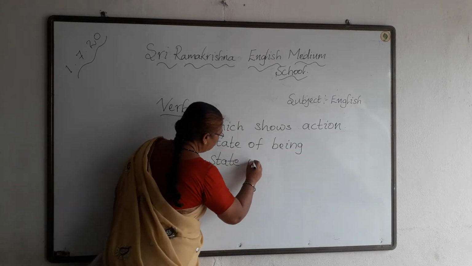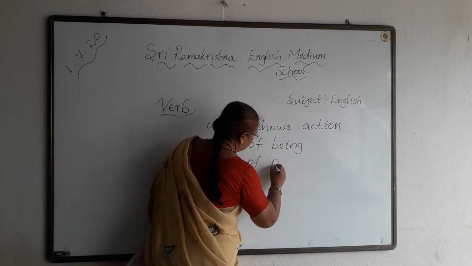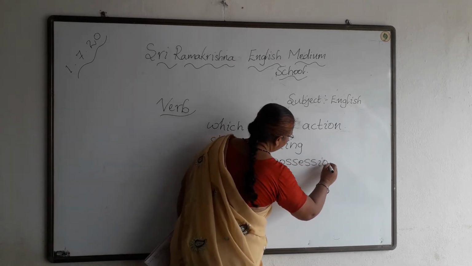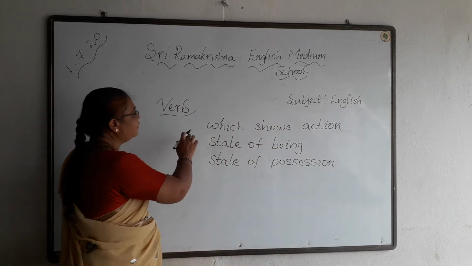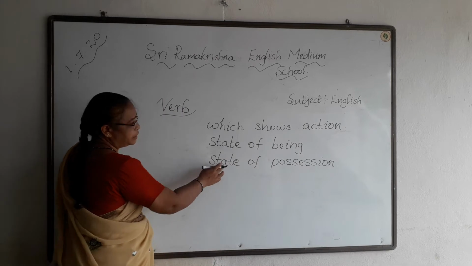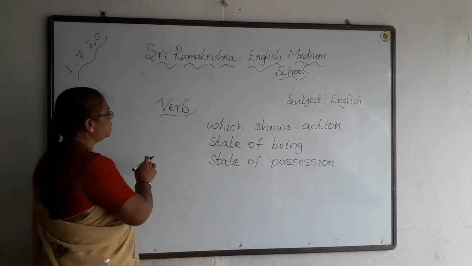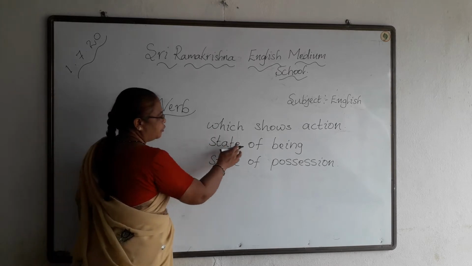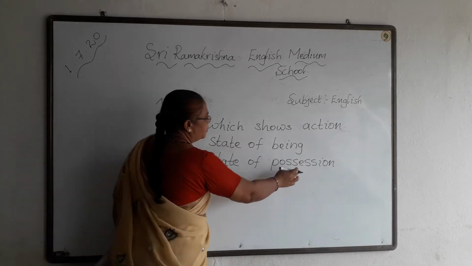Do you understand, children? A verb is a word which shows action or state of being or state of position.